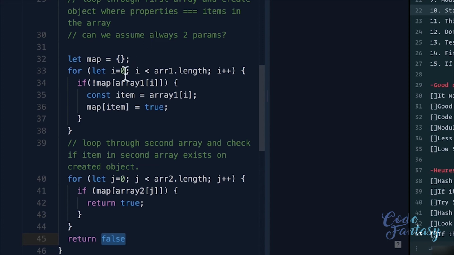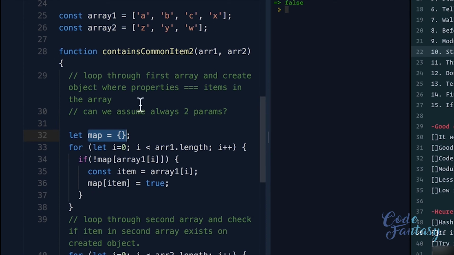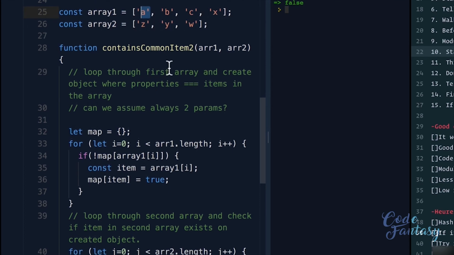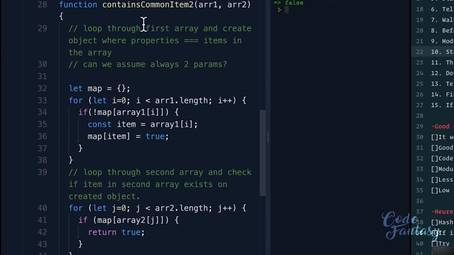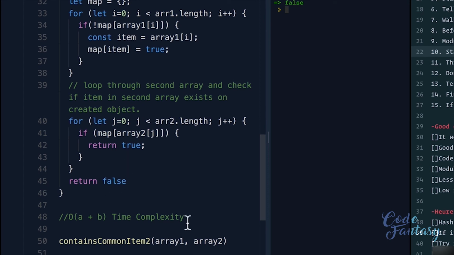well, only numbers and strings and booleans can be used correctly because we're using an object, especially in JavaScript, and adding properties A, B, C, and X to this object. Now, object properties, especially with the way we're using a JavaScript object right now, might not work if we're using non-literal values, maybe not strings, maybe a JavaScript expression. And you might also argue that this code could be a little bit more readable. For example, although this code is better in terms of time complexity, when it comes to JavaScript, there's actually a more readable, cleaner way of doing this.